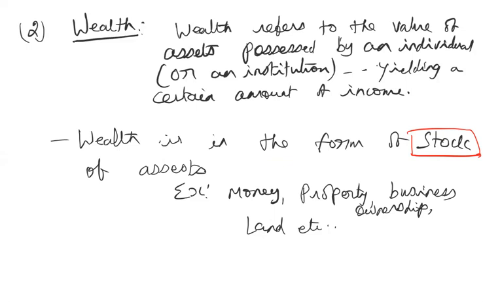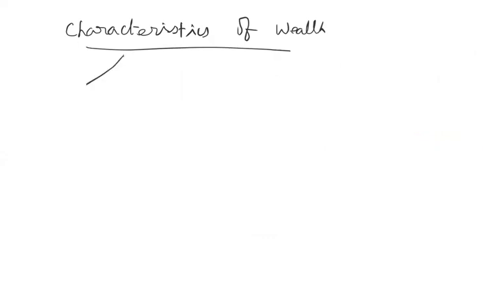And there are certain characteristics of wealth. So if you have to call a particular asset as wealth, it has to satisfy certain characteristics. The first characteristic is, it should have utility, meaning usefulness. It should be scarce.